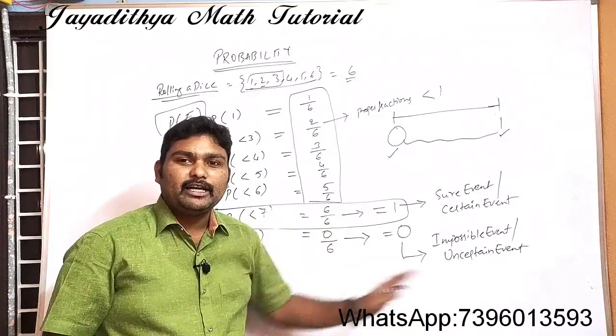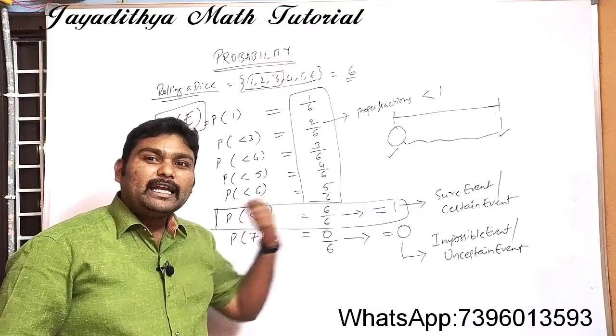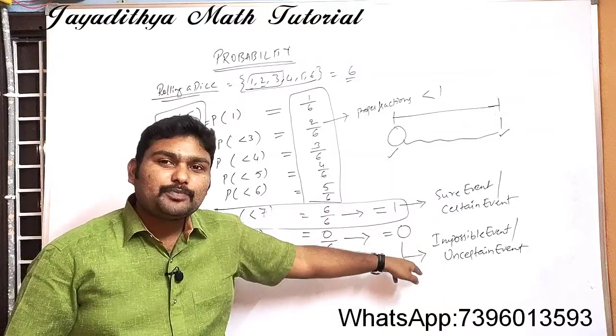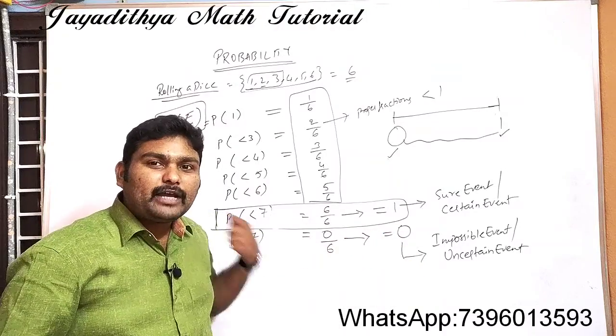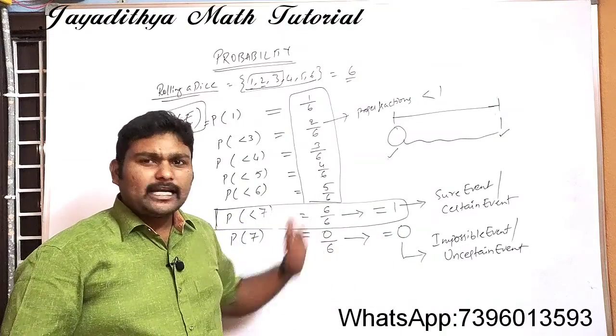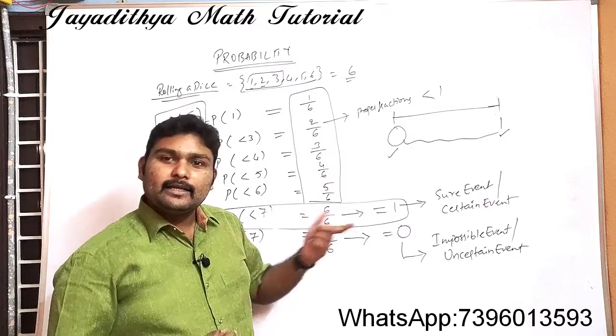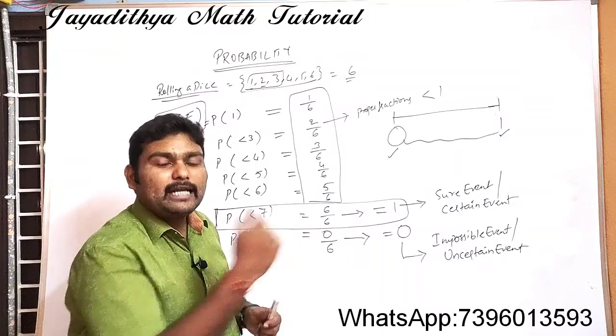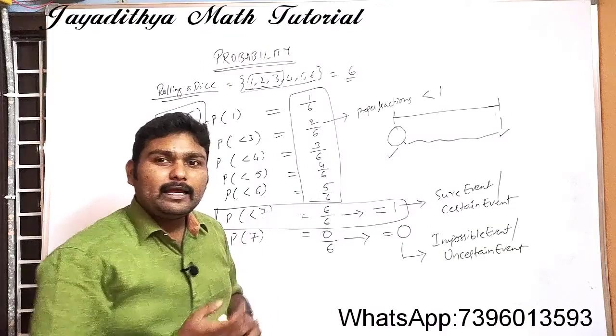Now the question will be like this: probability of an impossible event is 0. Probability of getting 8 when we roll a dice, that is an impossible event, you know that. So what should be its probability? 0. What is the probability of getting 9 when we roll a dice? That is also an impossible event. What is the probability there? 0. What is the probability of getting a number less than 7 when we roll a dice?